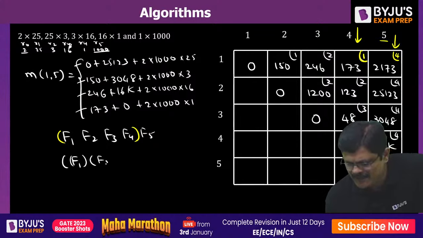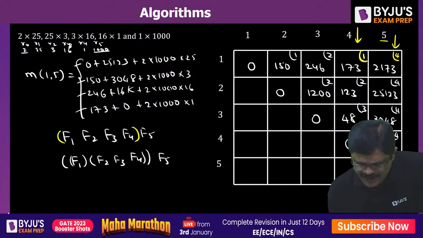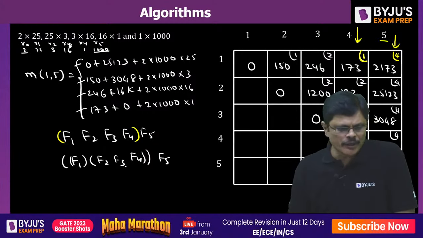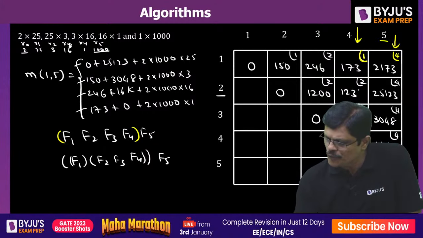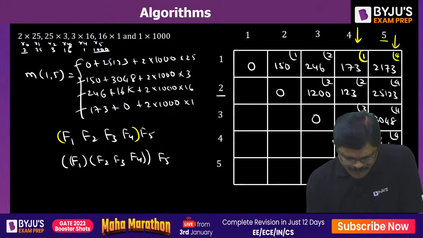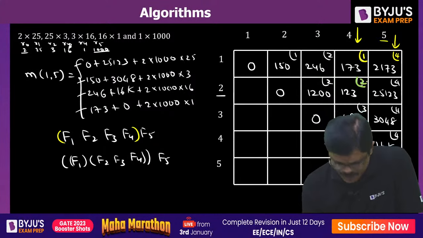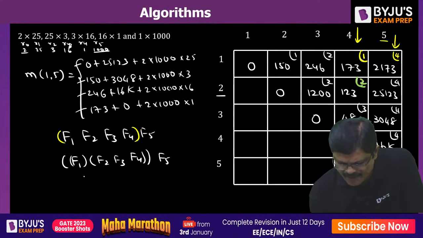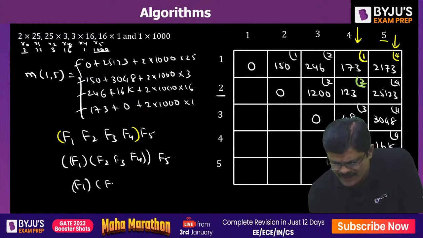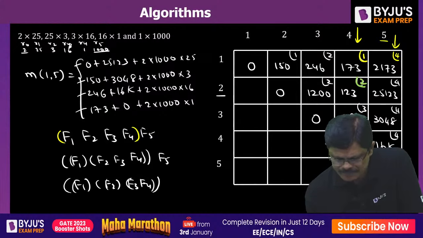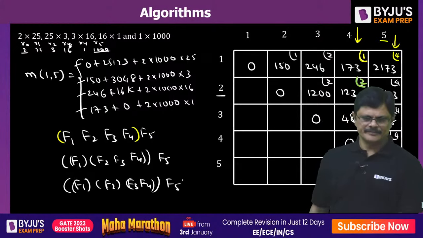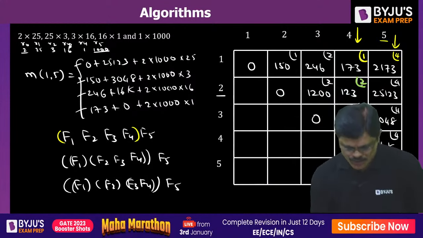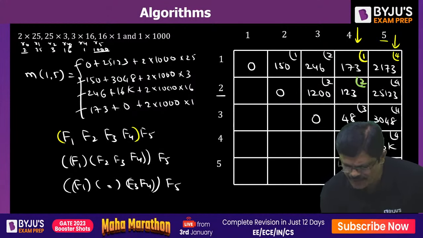F1 we are dividing, that means the remaining part is F2, F3, F4. Now next is 2 to 4, where are you dividing? You are dividing at 2. So this is divided at 2. F1 is done. Next one is divided at F2, then F3, F4, and finally F4. So you can easily understand the final story here, my dear friends.